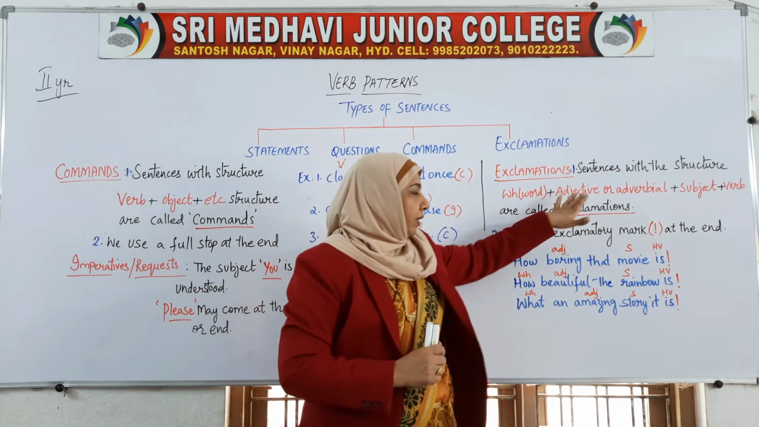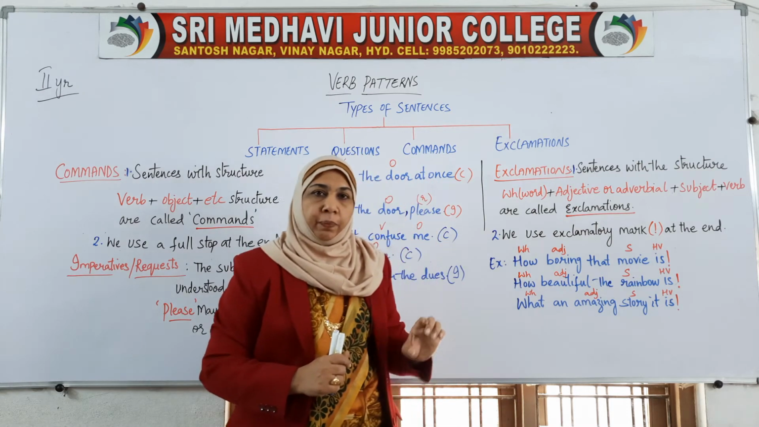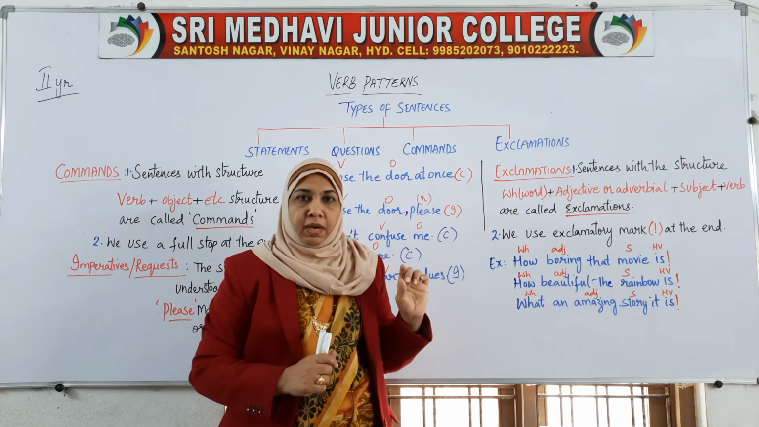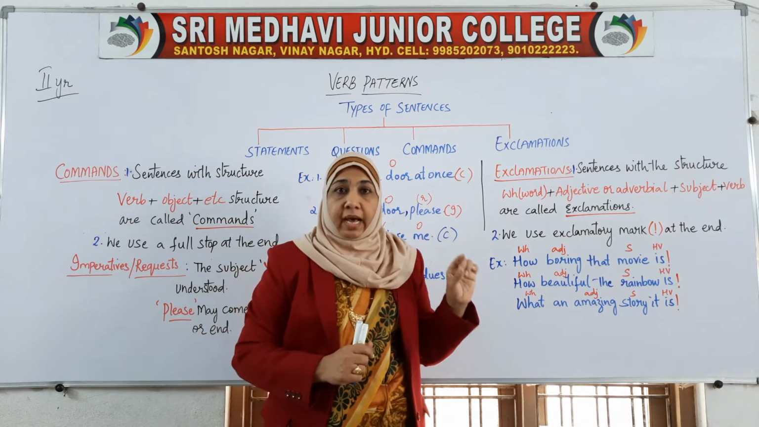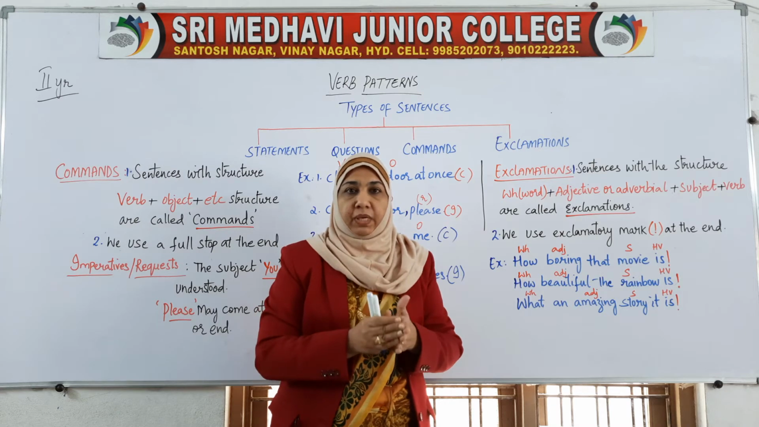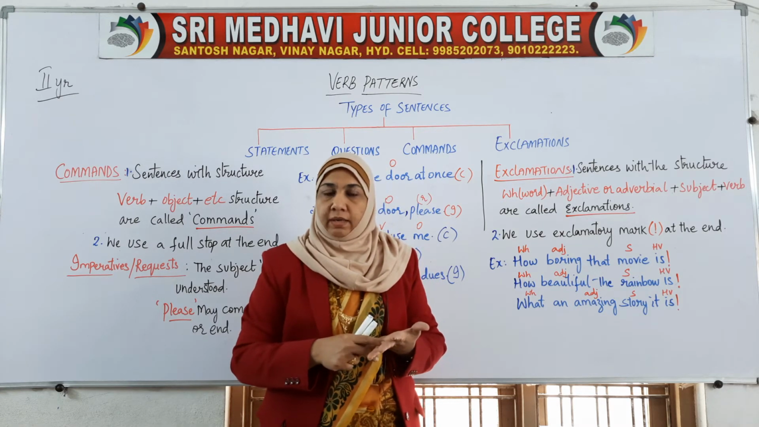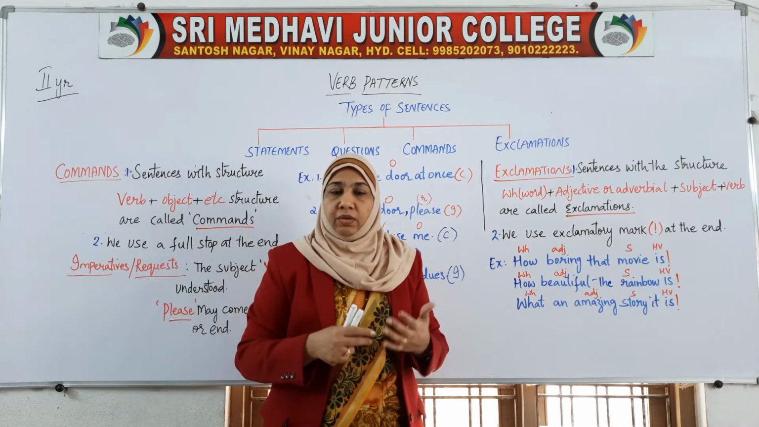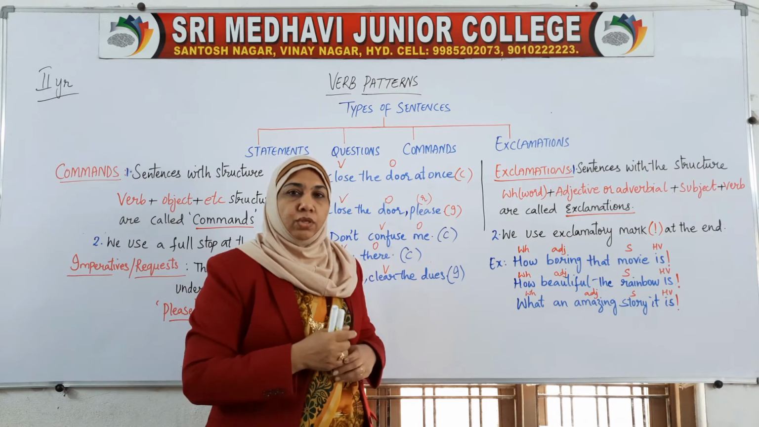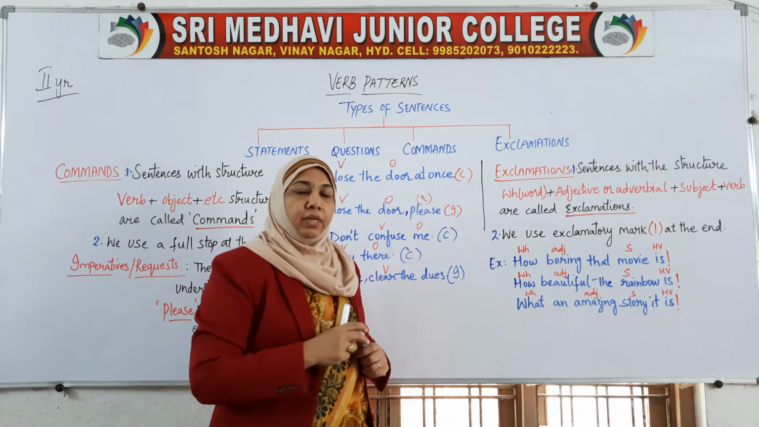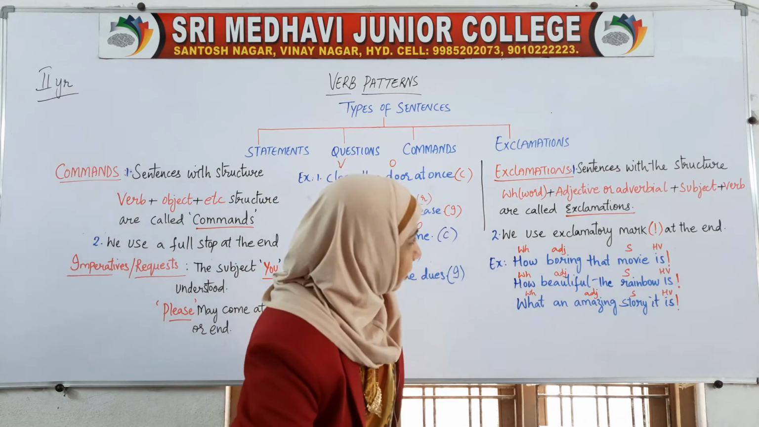Remember, why are we using an adjective or adverbial phrase? Because the exclamation mark is normally used with interjections. An interjection is the part of speech which shows your sudden emotions, either good or bad, whatever it is. When you are showing a sudden emotion, you have to use the exclamatory mark. These are called exclamations.